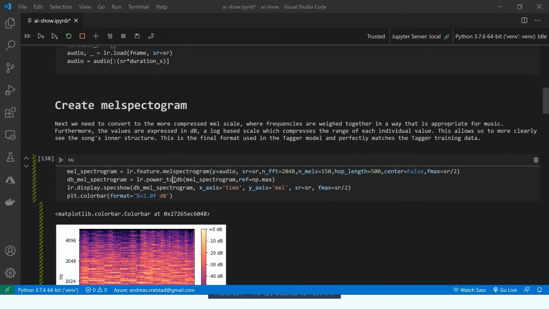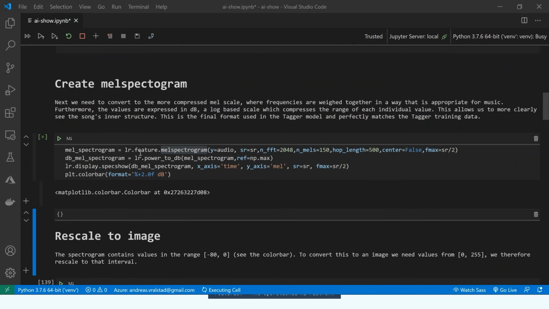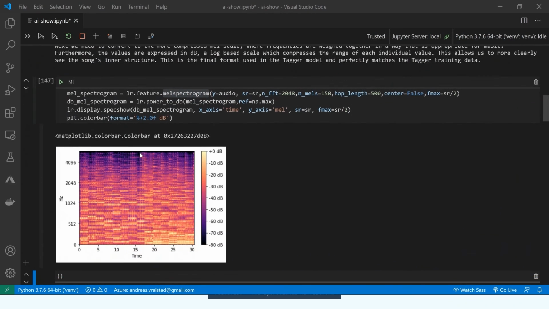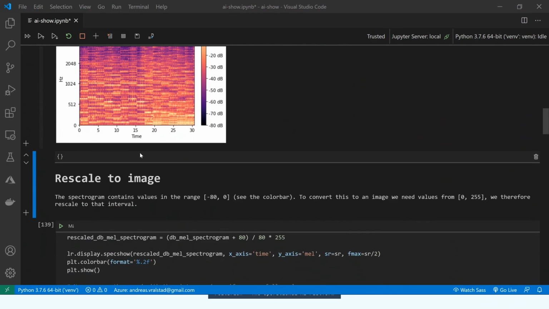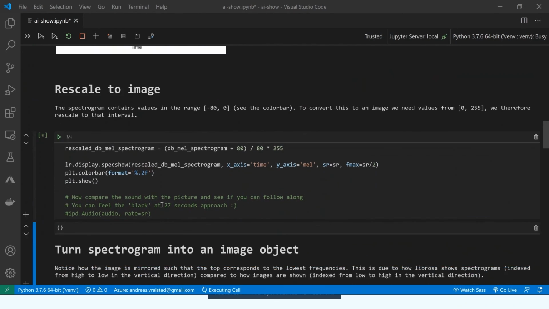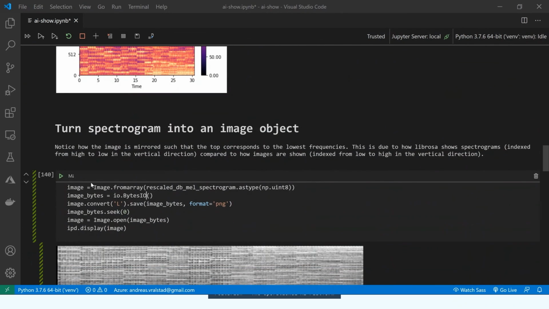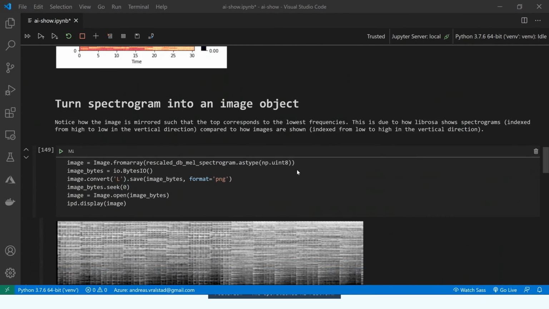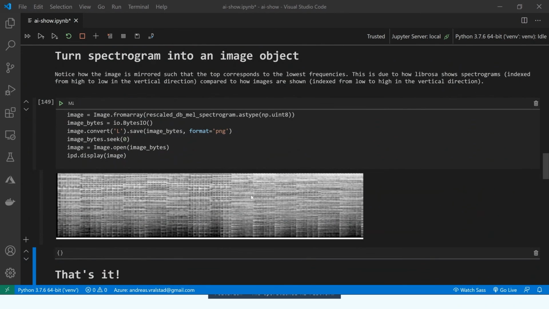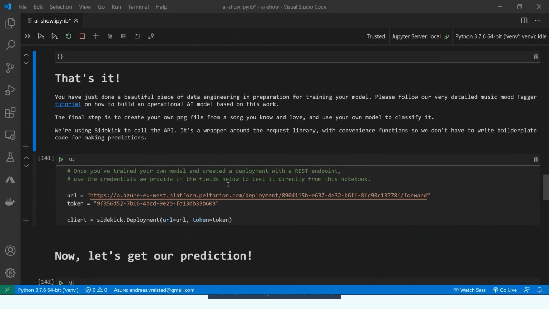Now we've loaded the song. We can use this MEL spectrogram line, which is doing most of the magic here. So let's run that one and have a look. What we want to do based on this is turn it into grayscale as well, which is what the platform expects as an input. So this is what it will look like then. And that's it for pre-processing.